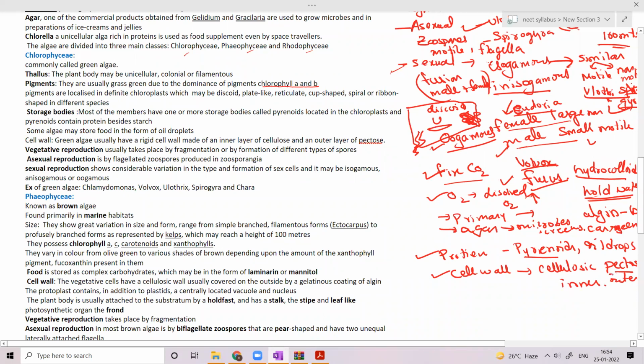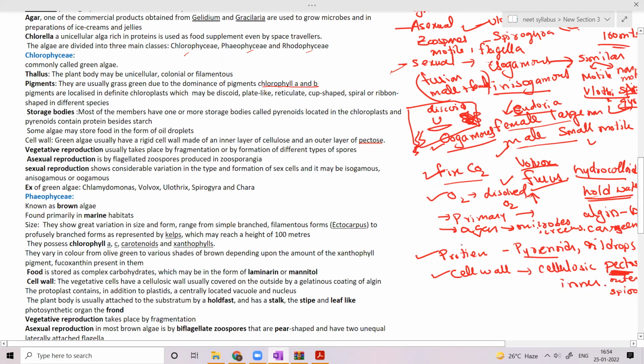Also, what will happen if pectin is there? Pectin absorbs water. So species like Spirogyra, which contain this pectin cell wall, form a slimy structure on their surfaces. Hence they are called pond silk.